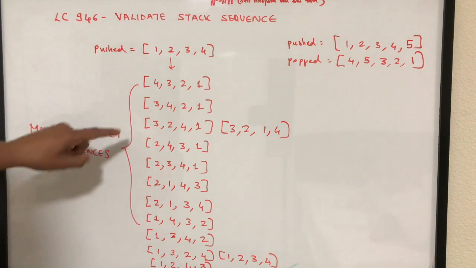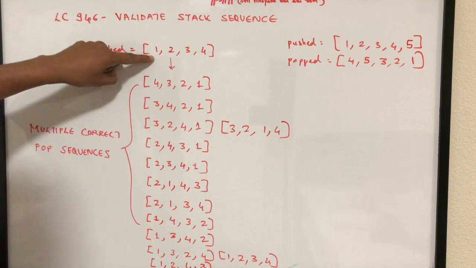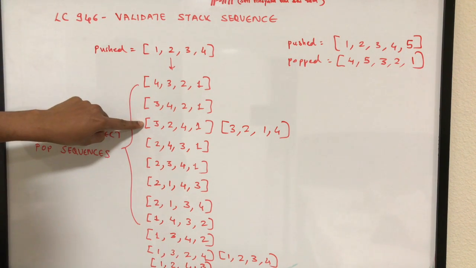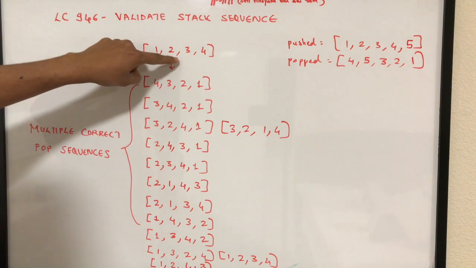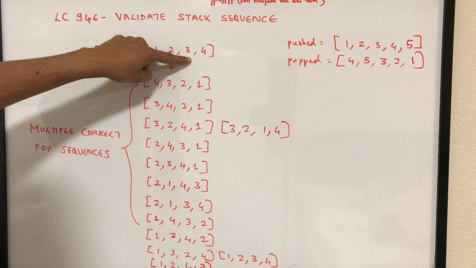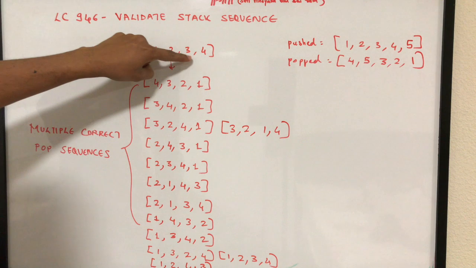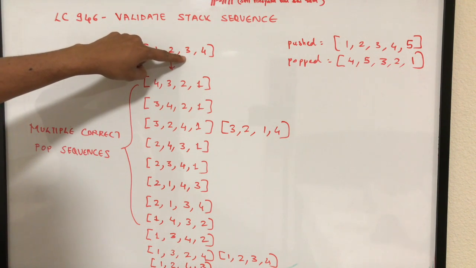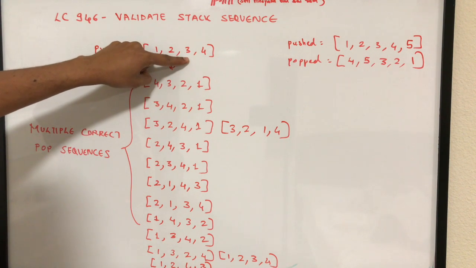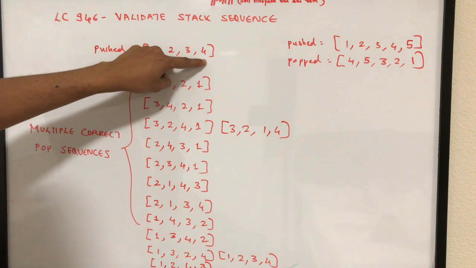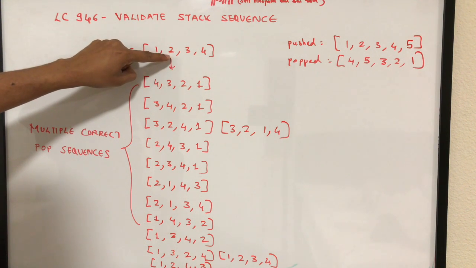Now let's look at another possibility which is listed here. What we can do to produce this sequence of pops is push 1, push 2, push 3, and instead of pushing 4, you popped 3, which is the top of the stack, which you can see here. After that, you could very well push 4, or you can pop the current top of the stack, which is 2 at that point in time.